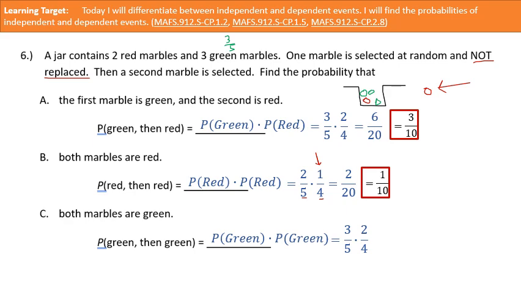So I started with 3 green marbles. Once I took 1 out, now I only have 2 green marbles left in the jar. Does that make sense? Multiply straight across, 6 over 20, which is 3/10. It's the same answer to A. Yeah, it worked out. All right, does that make sense?